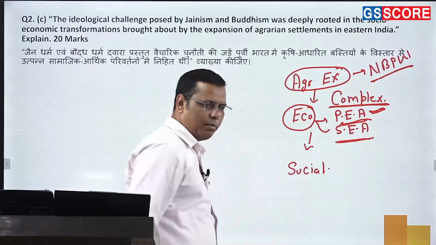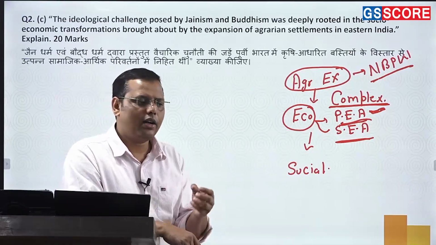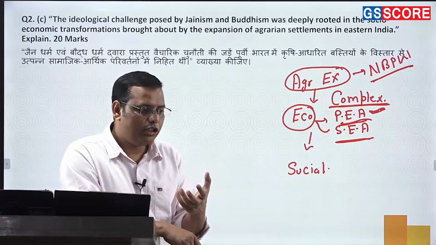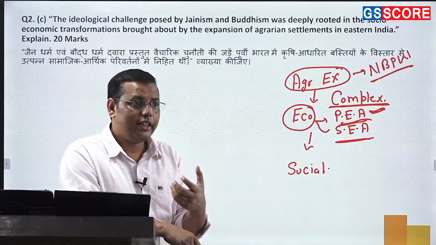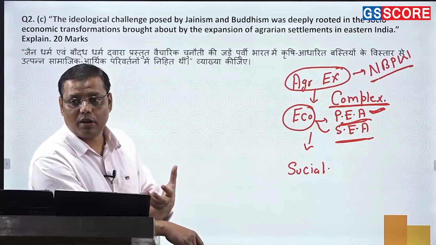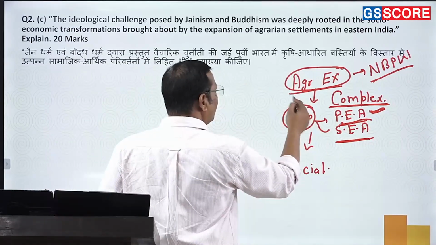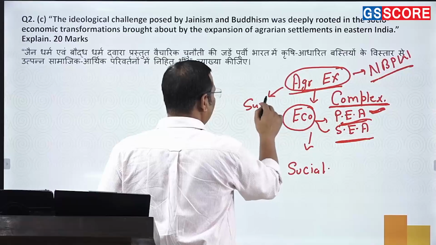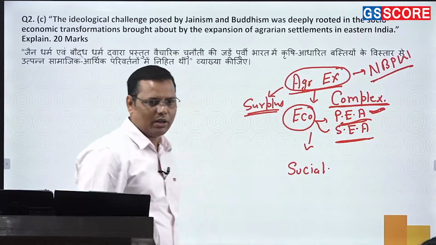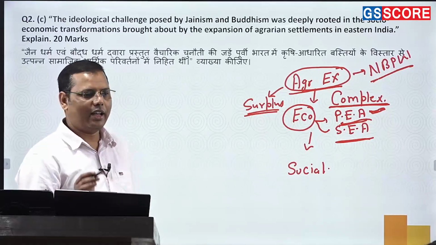Then it comes to the secondary economic activities. And what exactly can you talk about in the secondary economic activities? Manufacturing, trade and commerce, right? And in fact, some rich manufacturers, some rich traders, and the way you find that the guilds and these kinds of organizations are coming, somehow they are making things more complex. So this is how we'll say that because of this agricultural expansion, ultimately surplus is being created. Sorry, I just missed discussing this word. So surplus being created, and you understand what scholars must be talking about it. R.S. Sharma is the champion of this early medieval period. So undoubtedly you need to write about R.S. Sharma.